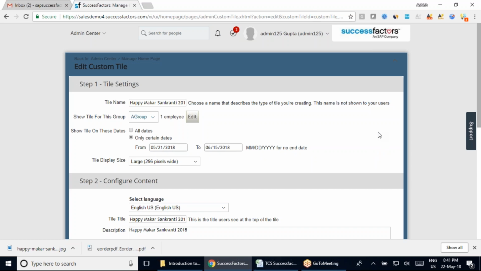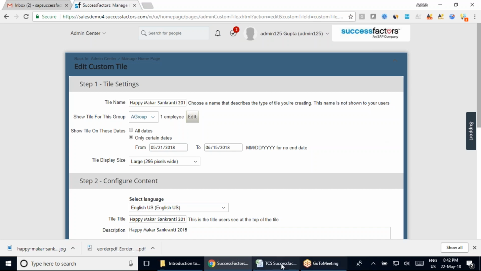That's something I'm sure the SuccessFactors team would be working on for such requirements. Because most Indian festivals fall on the same date, right? Only the year has to change. Okay, sorry, most Indian festivals have a fixed date.